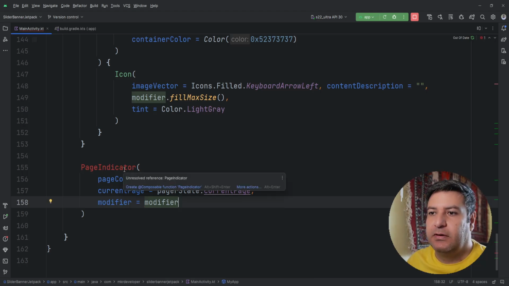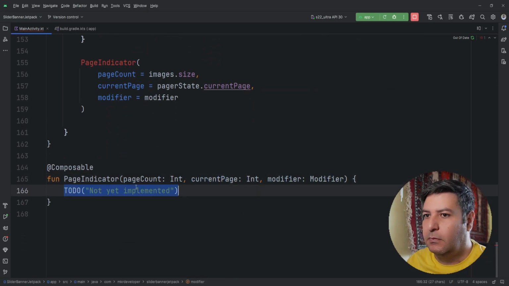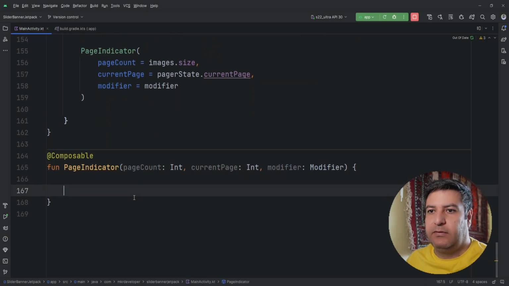Let's create this function. Okay, we have everything that we need. Here for the page indicator, we need a row to have the dots inside it, and then we will have another composable function for the dots itself.